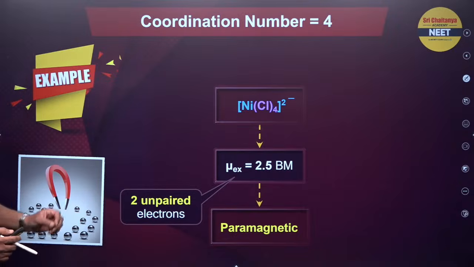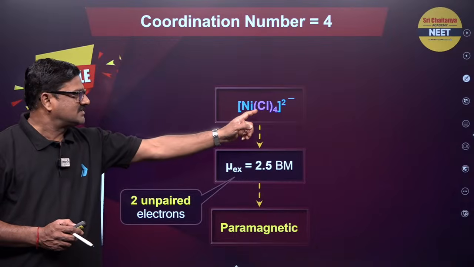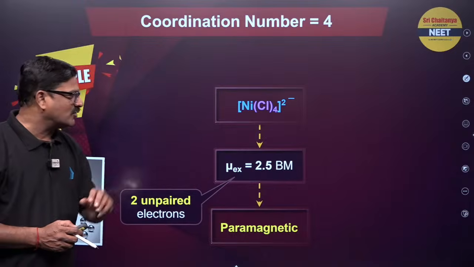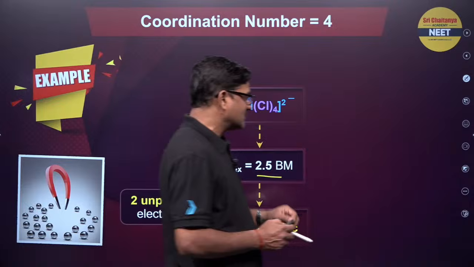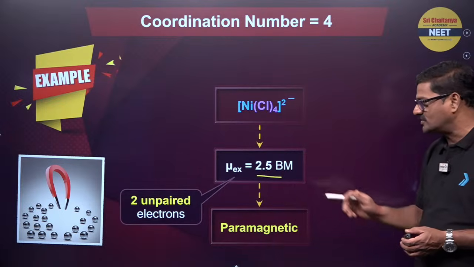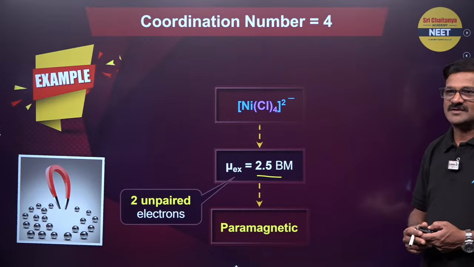Coordination number 4. In this, nickel Cl4 2 minus. Experimental magnetic moment is first taken and experimentally it is calculated as 2.5 Bohr magneton. BM is Bohr magneton, so it is paramagnetic. So it has 2 unpaired electrons.